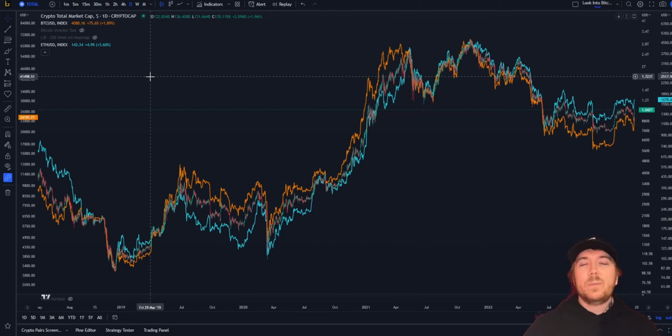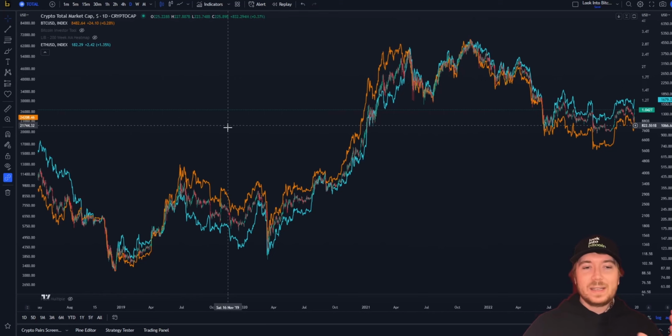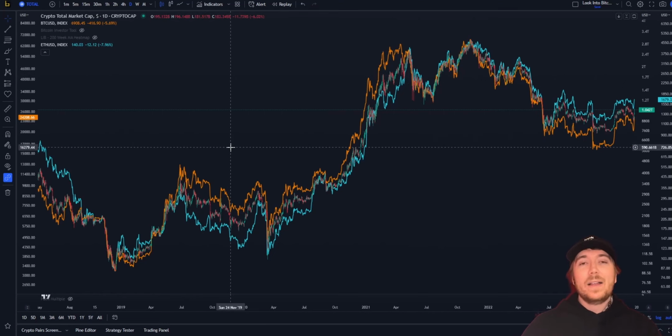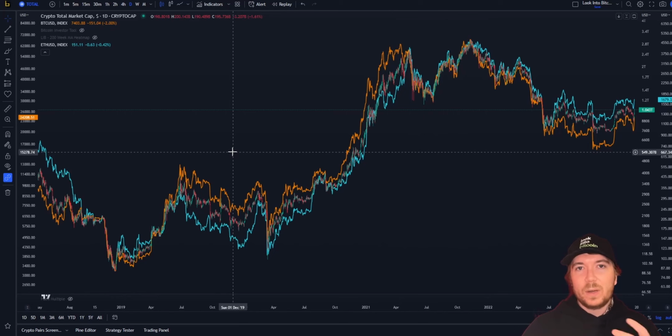Obviously, there are going to be times when Bitcoin is outperforming and times where Ethereum or other cryptocurrencies that are a little bit more volatile and speculative are outperforming. But in general, we can see there is a very positive correlation. And when Bitcoin is positively trending to the upside, usually other cryptocurrencies are either following or slightly leading. But either way, when Bitcoin is performing well, we can take a good guess and a good bet that other cryptocurrencies are going to be performing well also.